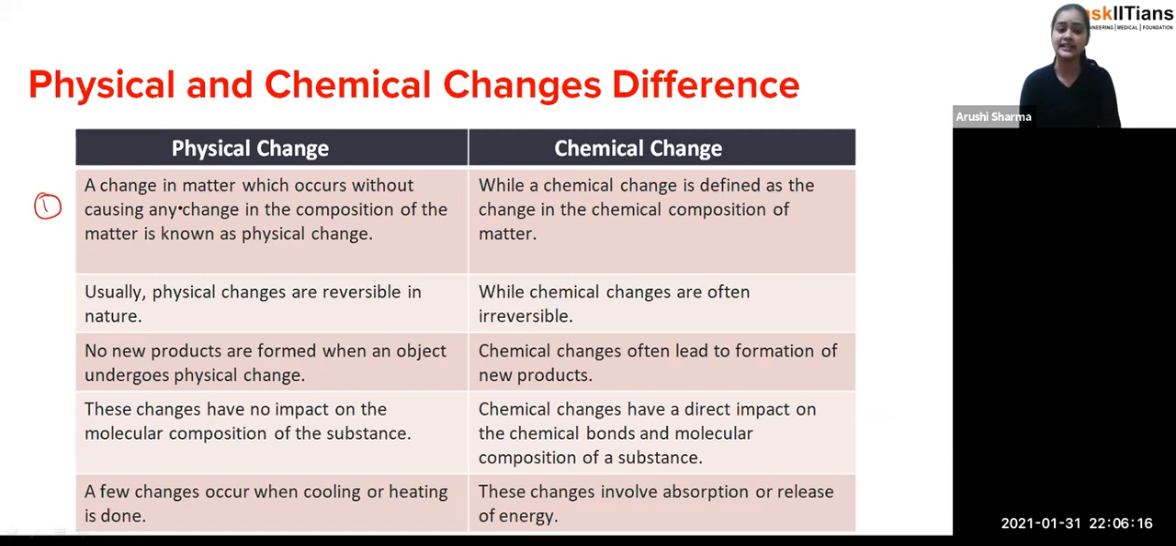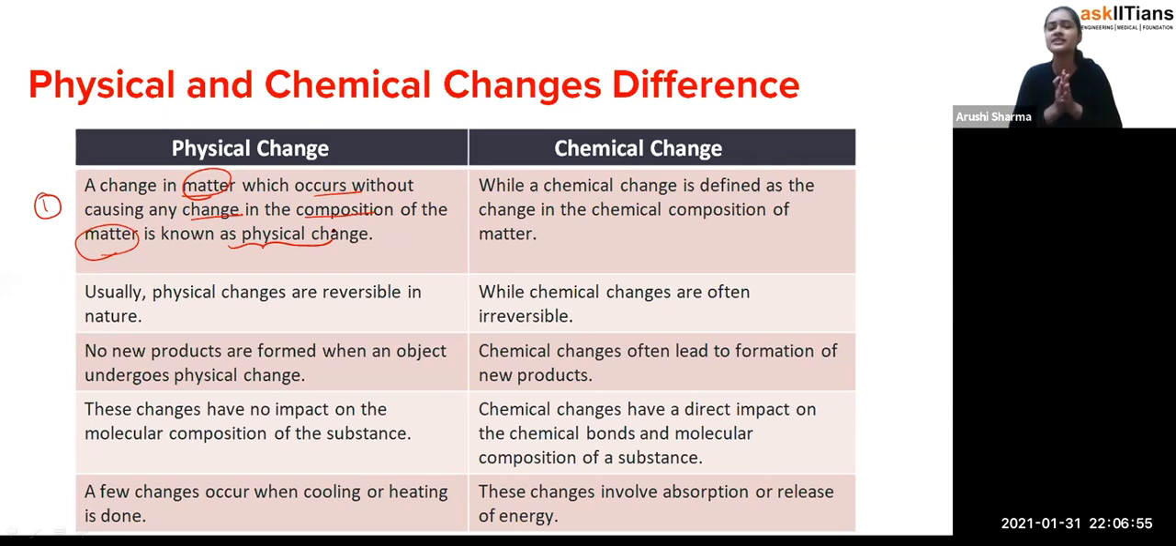The first point says a change in matter which occurs without causing any change in the composition of the matter is known as a physical change. Students, if you remember from your last session, physical changes are those types of changes which we always see in the case of physical properties, like change in shape, change in size, change in position. All these are changes in the physical properties, whereas their chemical composition will remain the same. Exactly. So we can say that these types of changes are physical changes.